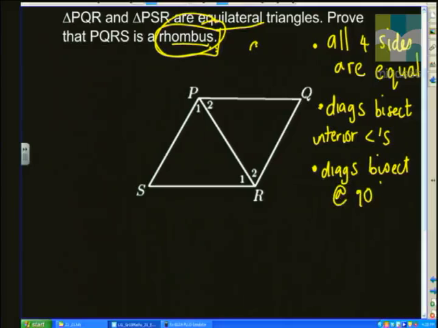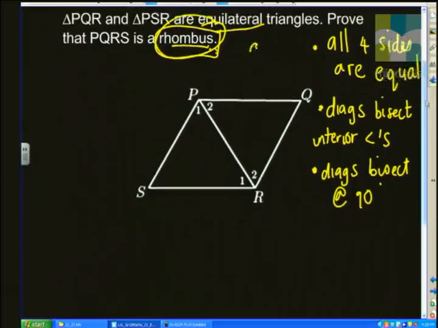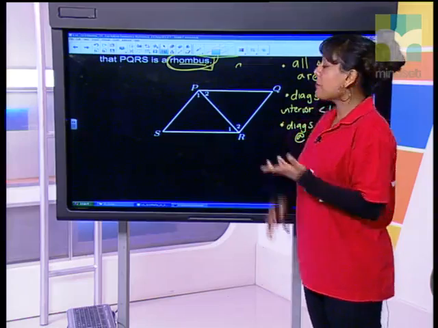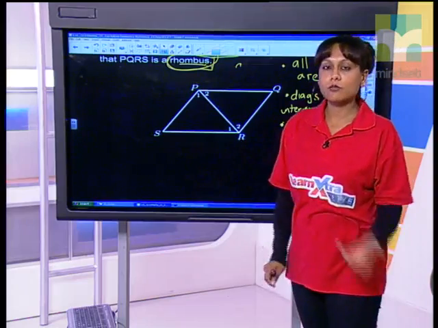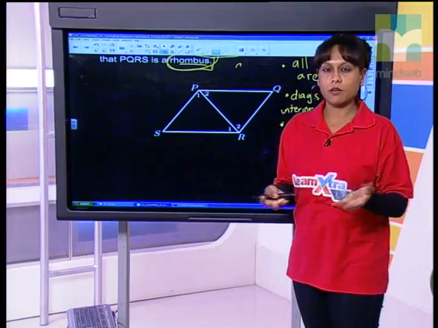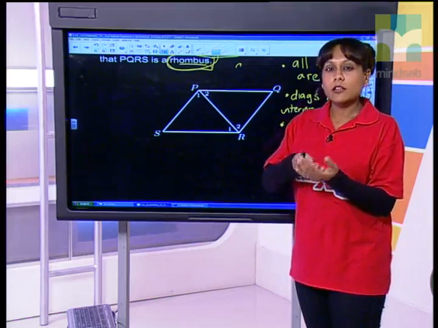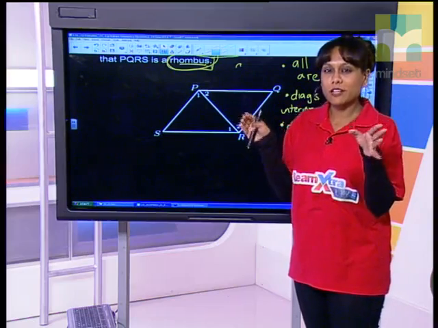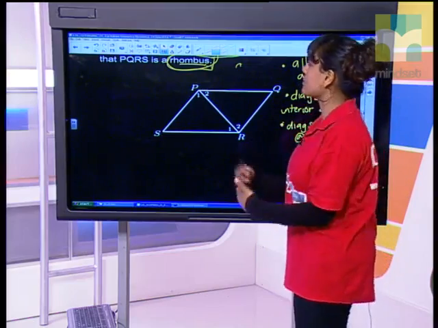All right, so that's all I can think of now, guys. Hopefully, if you're sitting at home, you can fill in whatever ones I've missed out. But so far, with those 3 that I've got there, if I can show that any one of those properties is applicable to this quadrilateral PQRS, then I can show that this must then be a rhombus. Okay, but your starting point here is to first show that it's a parallelogram, because remember, that's where all your definitions will take place for your special quadrilaterals, right? You need to prove something else and then get to what you want to show.